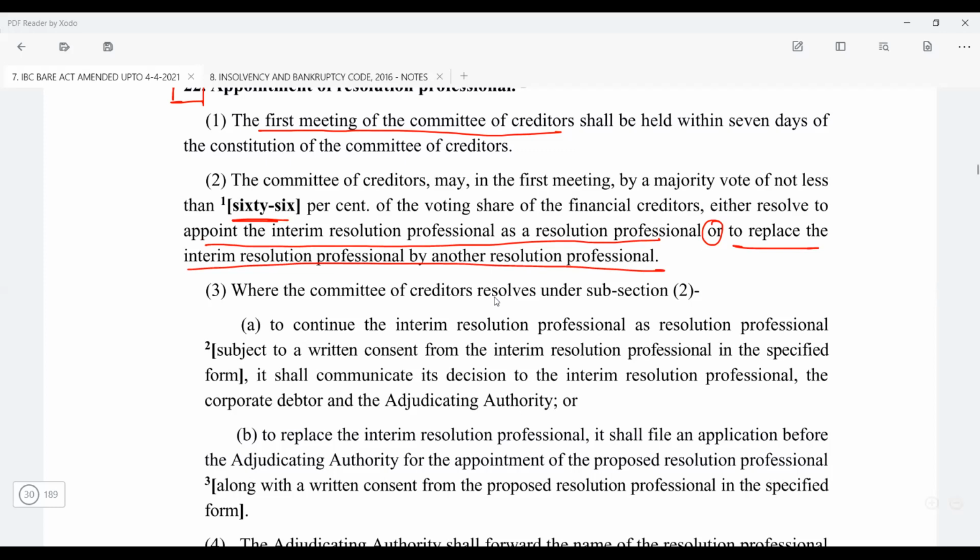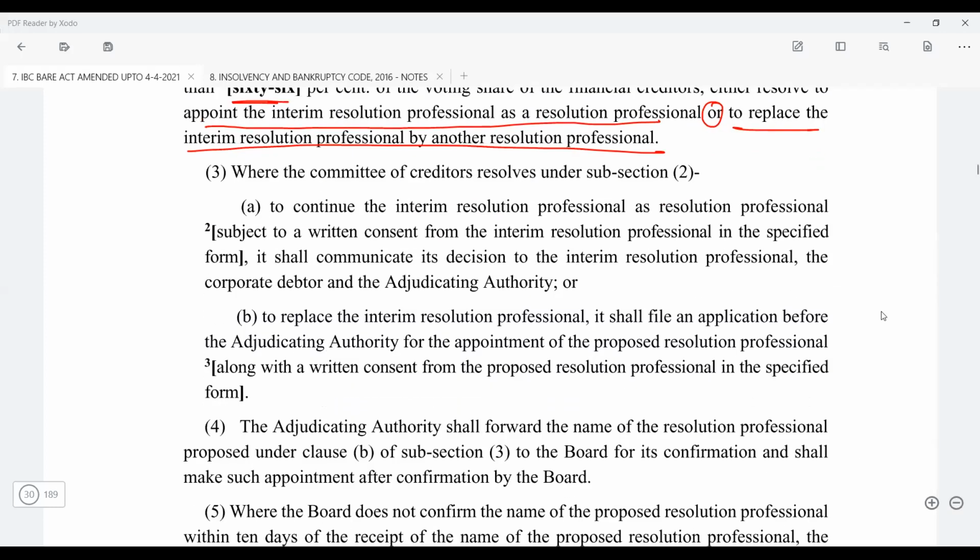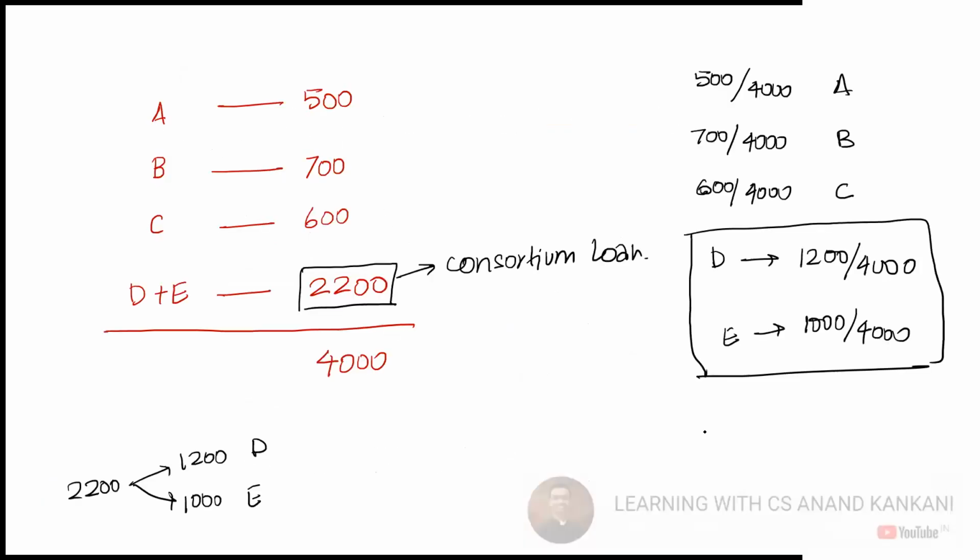Also, you have subsection 3 which says that till the time... basically if you want to continue the interim resolution professional, please get a consent from them. Just see this.